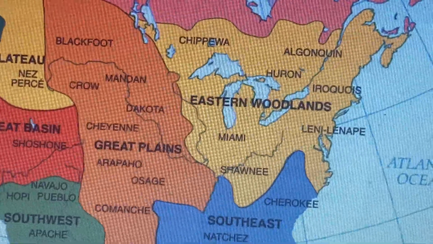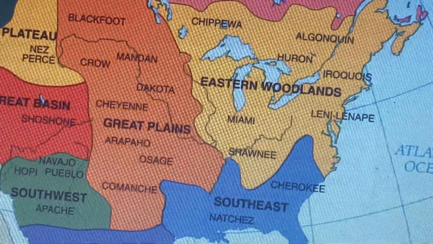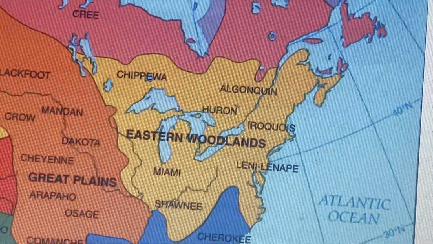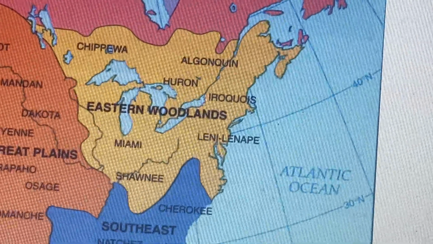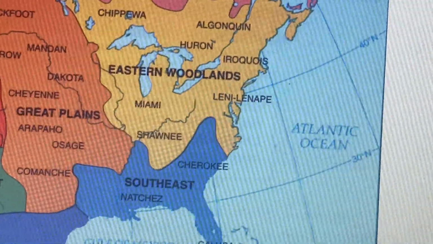The council, the Iroquois Confederacy's Grand Council, was made up of delegates from the 5 tribes. The council settled disputes between the member groups and negotiated with outside groups. The council's members were all men, but these men were chosen by and could be removed by the elder women of each tribe. So women did have some power in this confederacy.